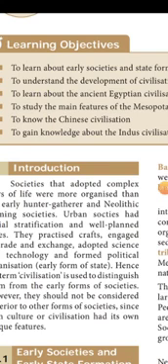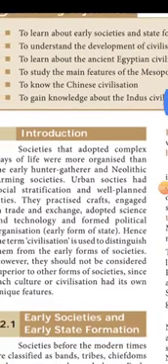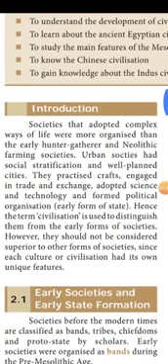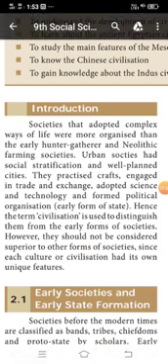First societies. Societies that adopted a complex way of life were more organized than the early hunter-gatherers and Neolithic farming societies. First, hunting and gathering only. So first peoples and prehistoric people were first hunting and gathering, gathering food. Next, Neolithic times, farming societies. Urban means city. Urban societies had stratification.